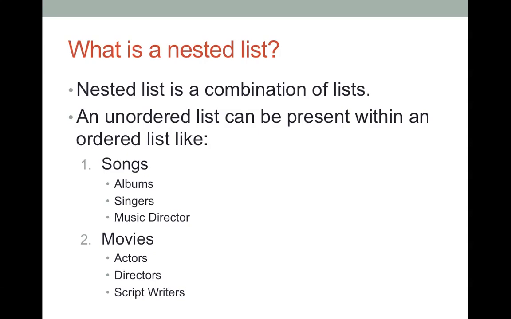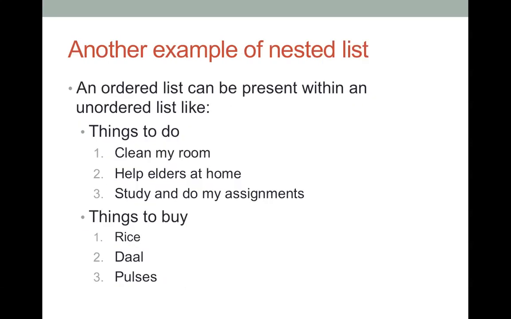Similarly, we can also do the other way around, where we use the unordered list in the beginning, like things to do, things to buy. And within those unordered lists, here we have bulleted points, disc shape, and within that we can use a numbered, ordered list: clean my room, help elders at home, study. So basically any combination of ordered and unordered lists is a nested list.